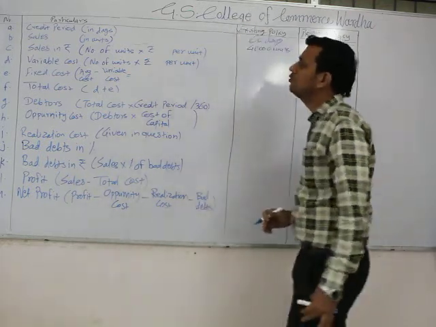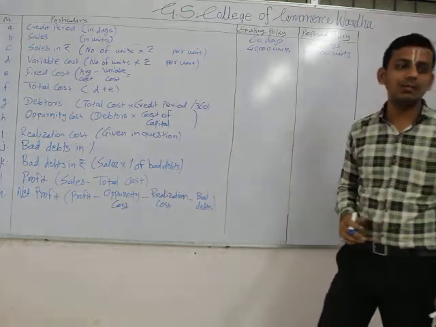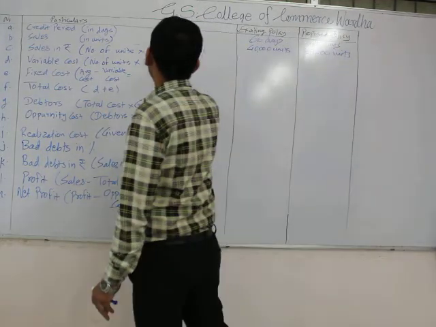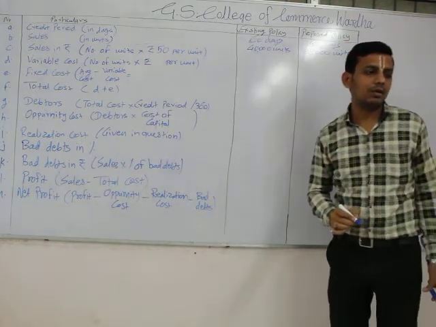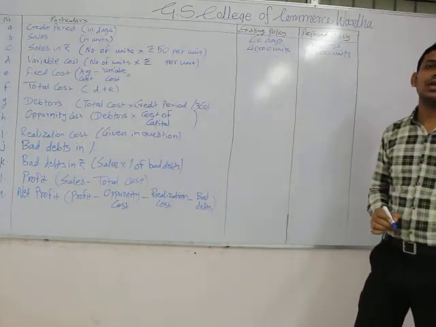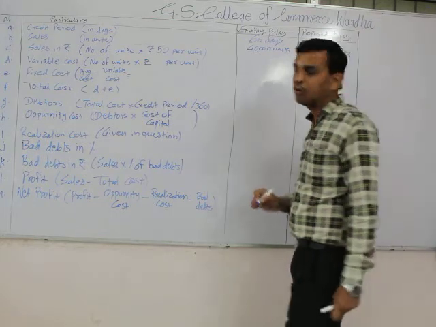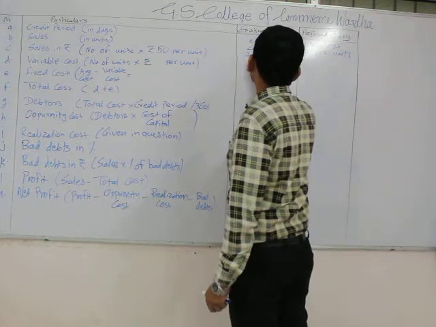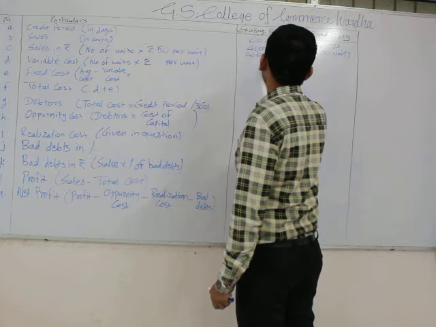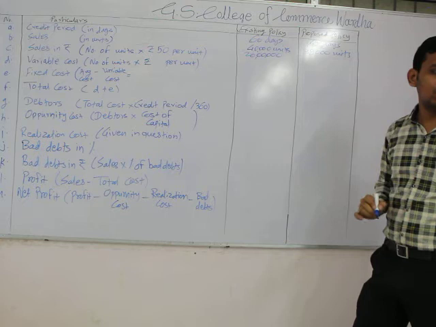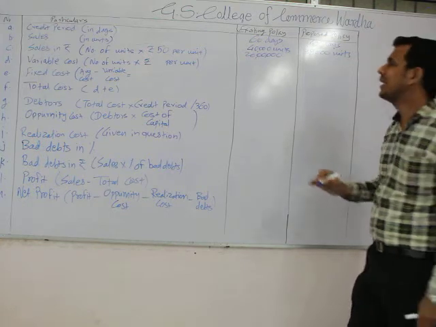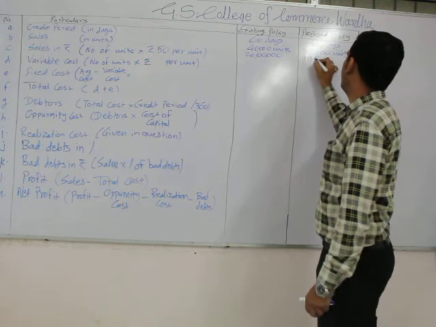Then sales in rupees: number of units multiplied by selling price, that is rupees 50 per unit. Therefore 40,000 into 50 would equal 20 lakh. In the proposed policy, 39,000 into 50 would equal 19 lakh 50,000.